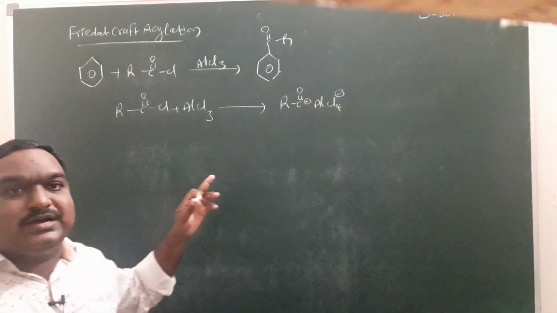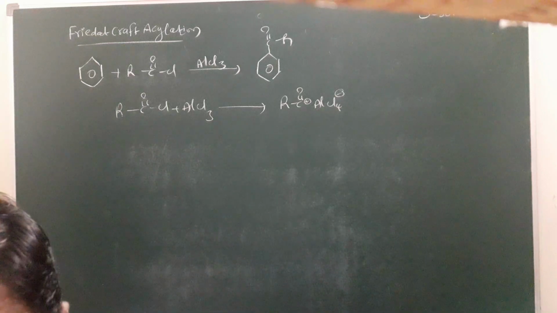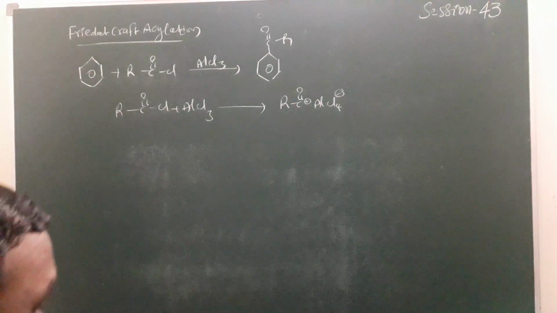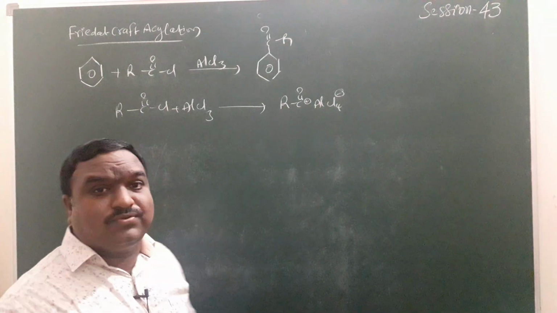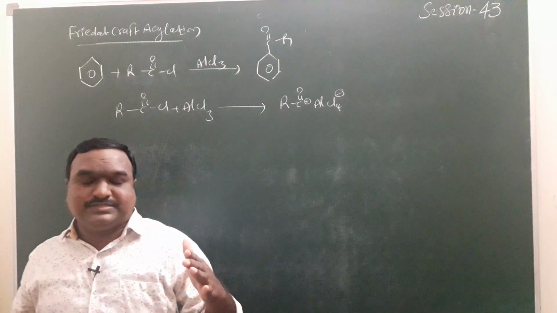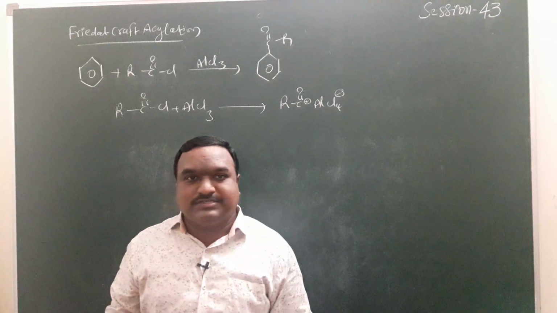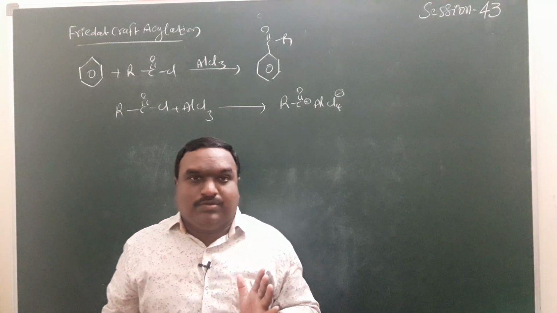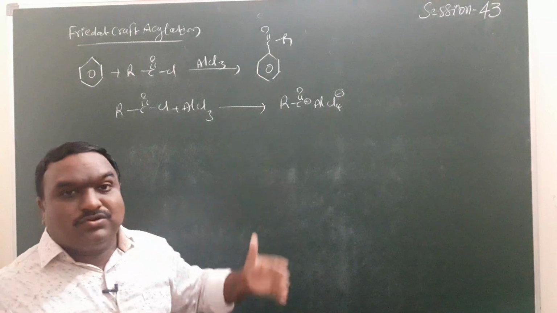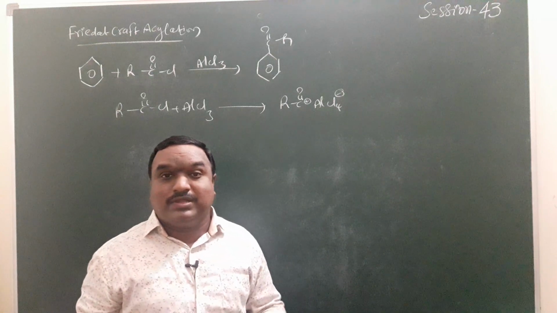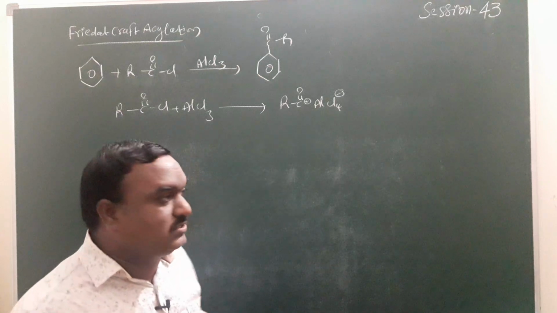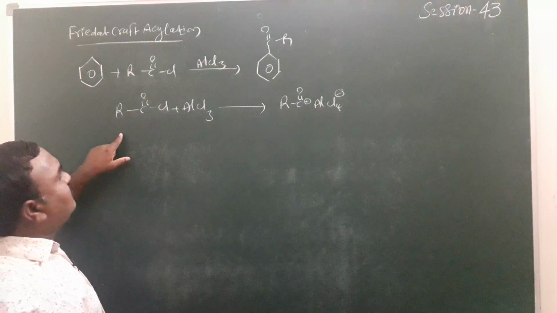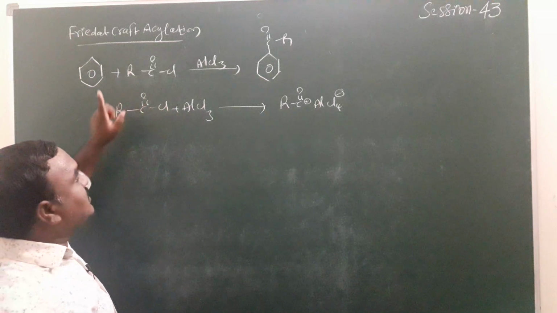The first step is the formation of the electrophile. The second step is the formation of the sigma complex. The third step is the removal of H plus. This is a bimolecular electrophilic substitution reaction, and the mechanism is already given.